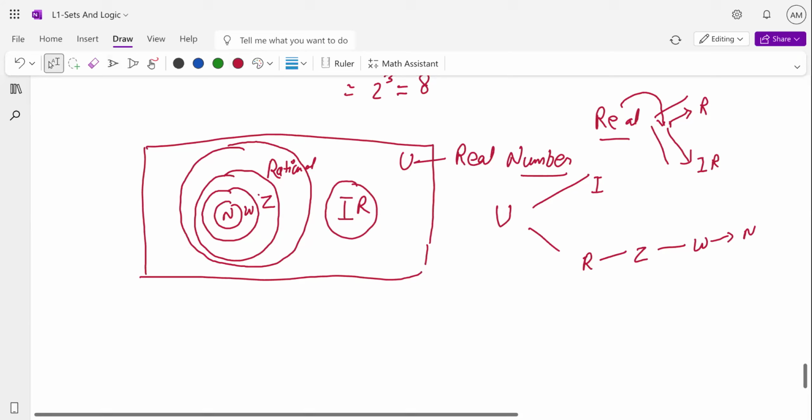Yes, sir. So, if you put the circle around irrational numbers, isn't it like there are rational numbers, there are irrational numbers, and there's something else also, which is not rational and irrational, and that's part of real numbers? Doesn't it look like that, or is it not like that? No, it is not like that.